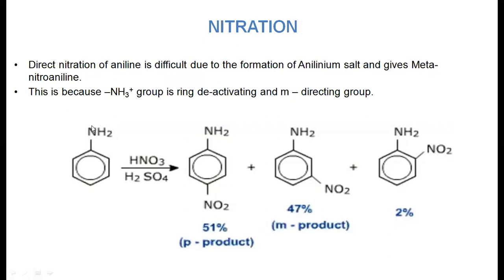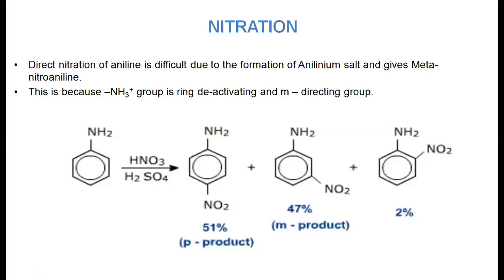In aniline, the nitrogen has a lone pair of electrons, so when it reacts with strong acids like HNO3 and H2SO4, H plus is produced. This H plus is taken by the NH2, because the nitrogen has one lone pair of electrons, and it produces the anilinium salt. In this anilinium salt, nitrogen has the plus charge.